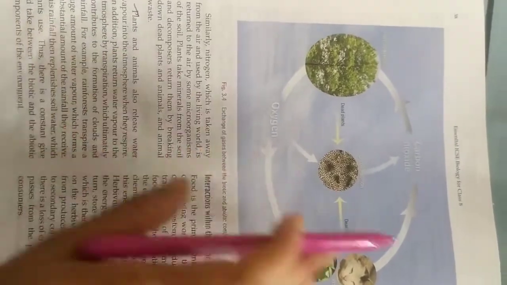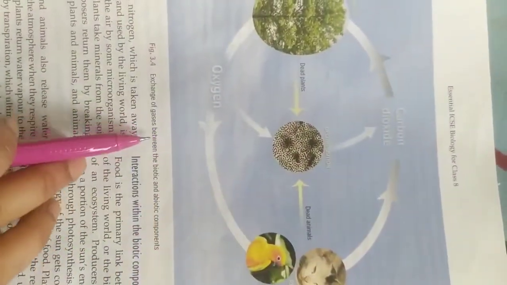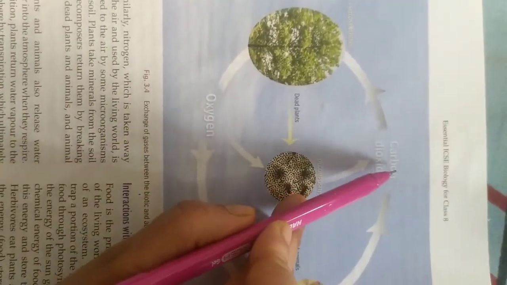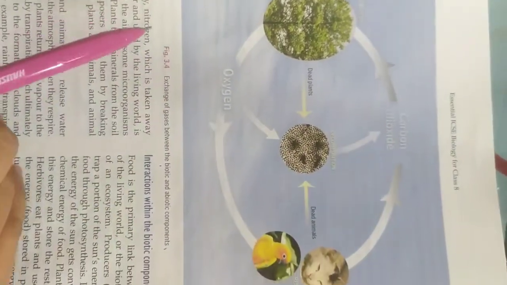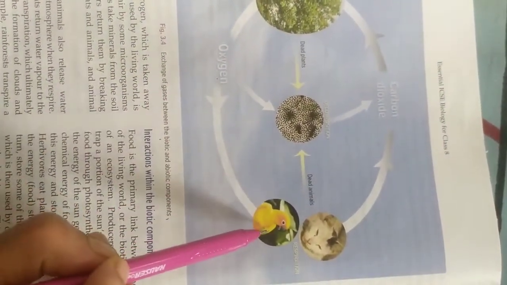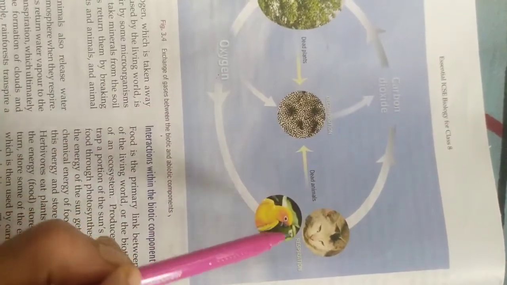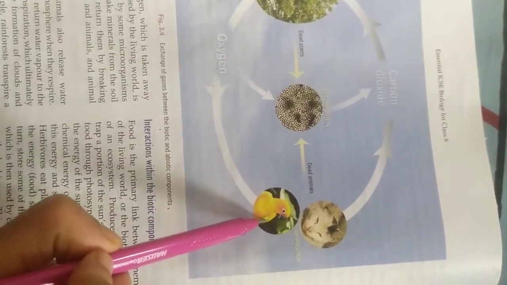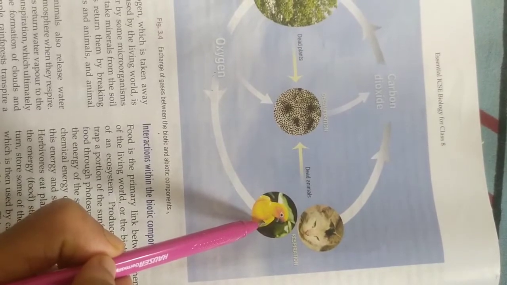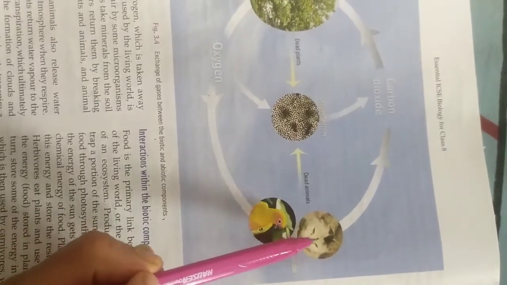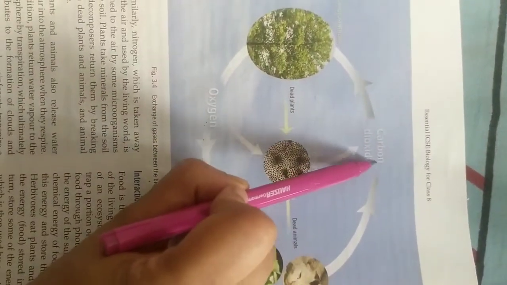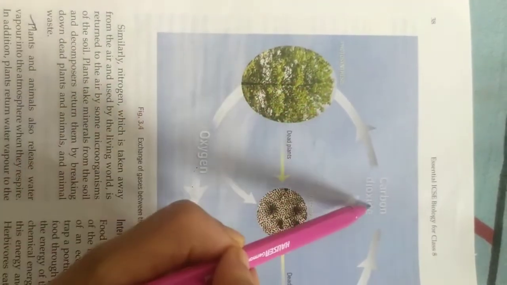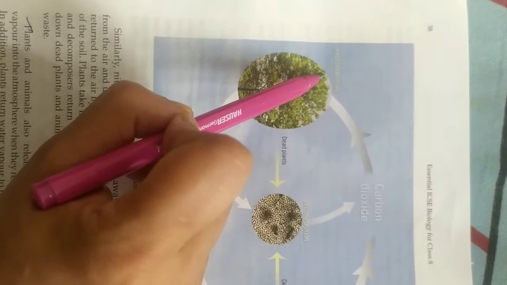First of all we will discuss the exchange of gases between biotic and abiotic components, that is, the exchange of carbon dioxide and oxygen. We know that all living organisms, except plants, need oxygen, even though plants also need oxygen for the process of respiration. So oxygen is taken in by human beings, birds and animals. They respire and they exhale carbon dioxide. This carbon dioxide is again taken in by the plants. They take in the carbon dioxide for the process of photosynthesis.